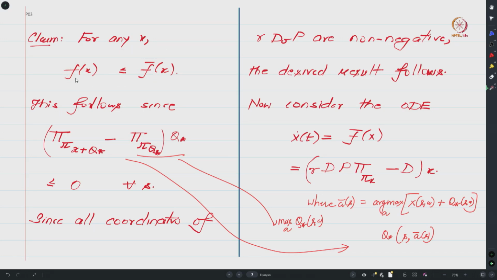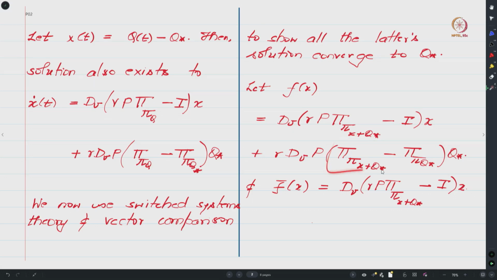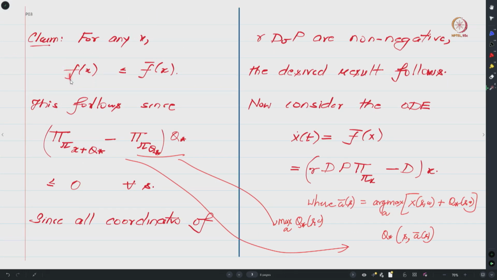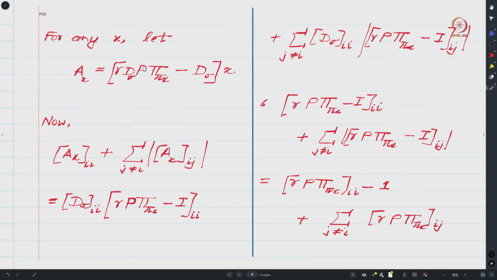Is this okay? Let me again repeat what we have done. We first show that this expression is a vector whose entries are non-positive, sorry, I should be careful. The entries of this vector are less than or equal to 0, and since I am multiplying it with a matrix made up of non-negative entries, every coordinate of this vector will be less than or equal to 0. One can easily see that, and from this fact one can see that f of x is less than f bar of x. Is this okay?